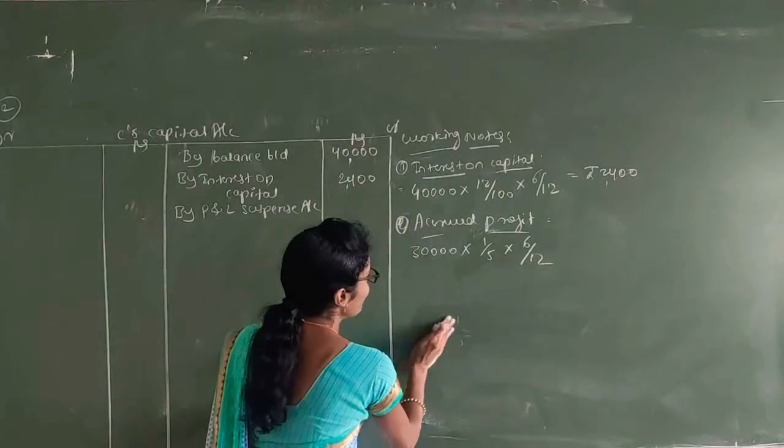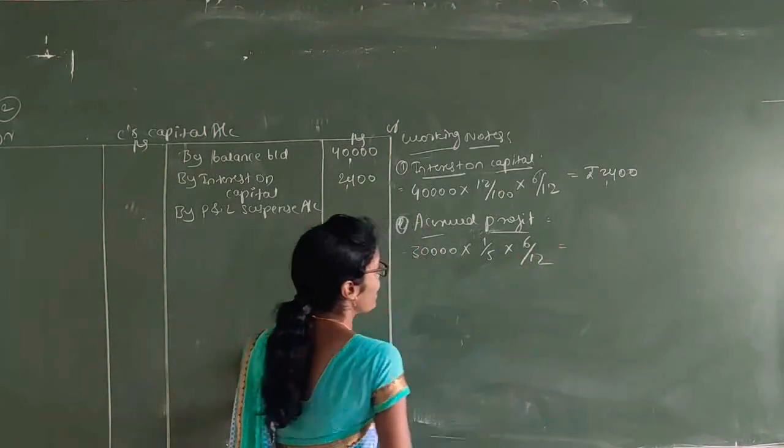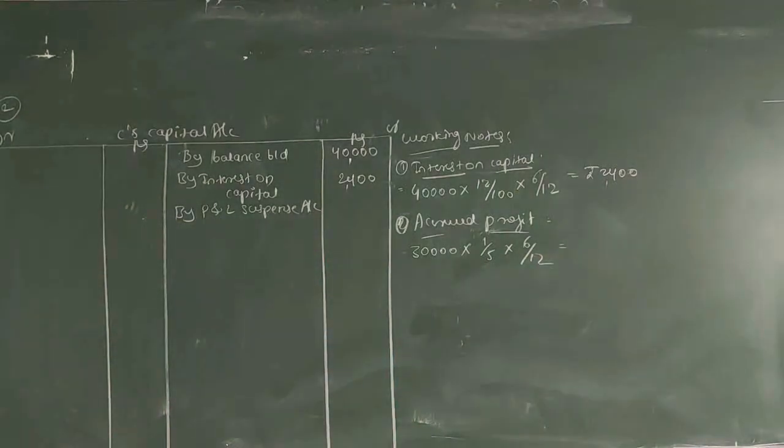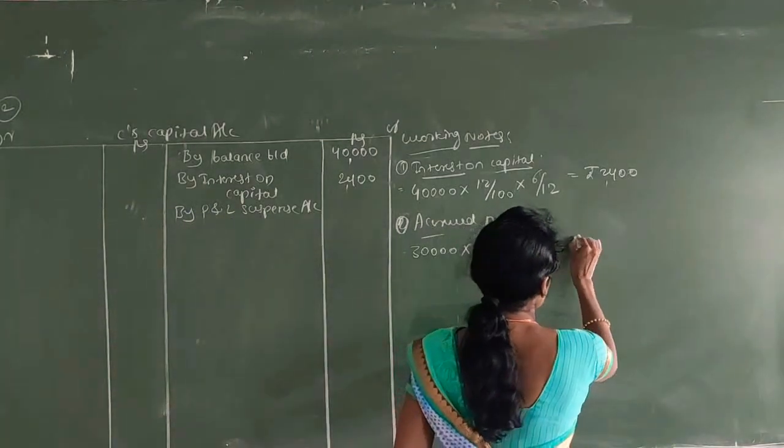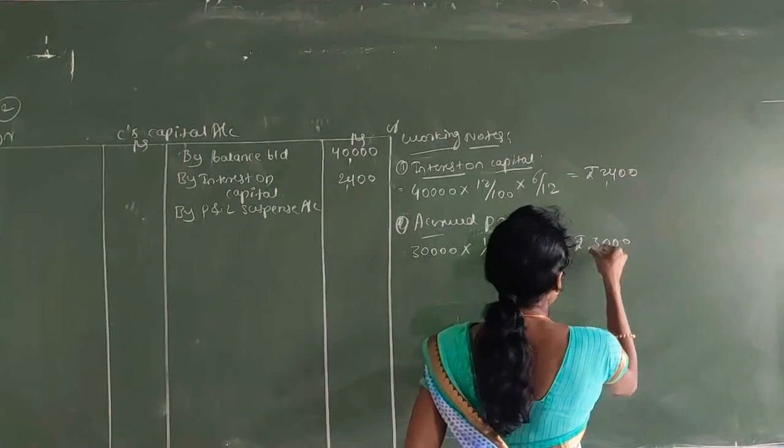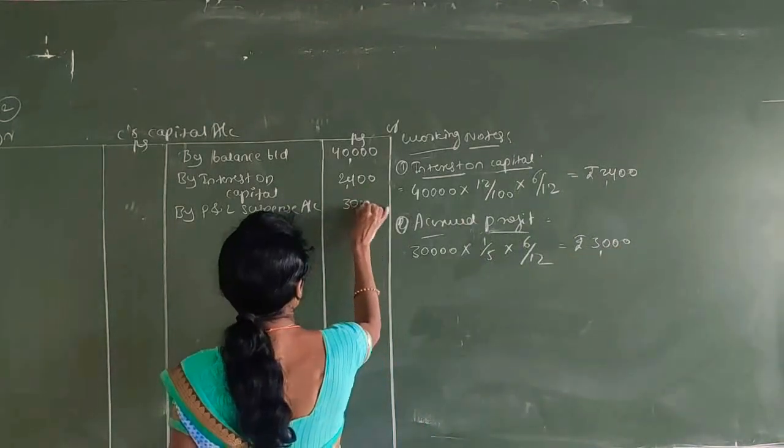Calculating, it becomes 3,000 rupees. The P&L suspense account up to the date of death is 3,000.